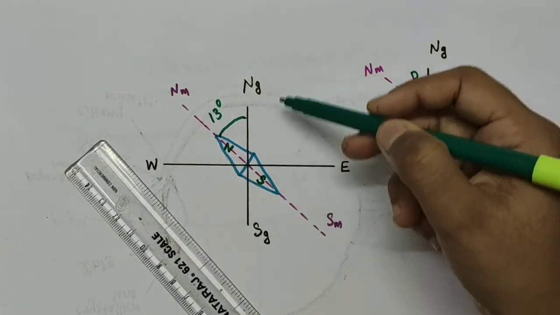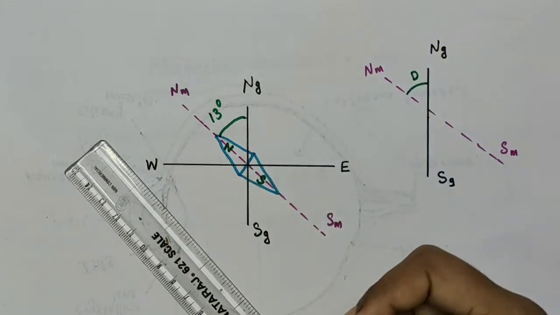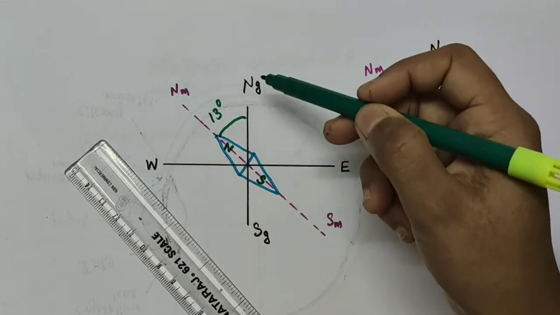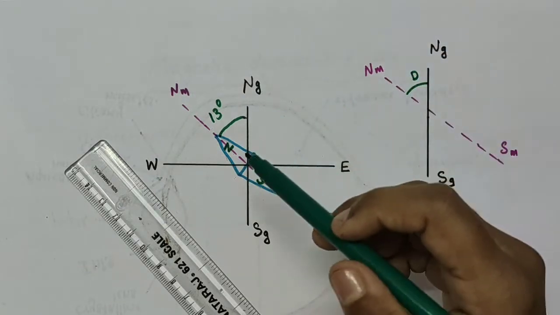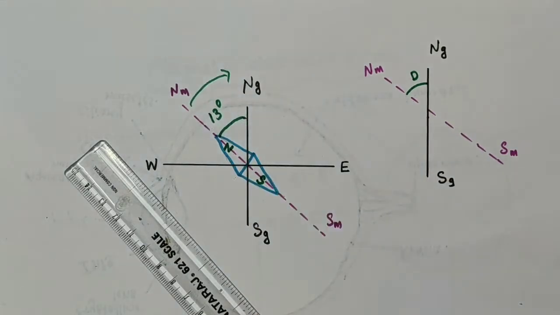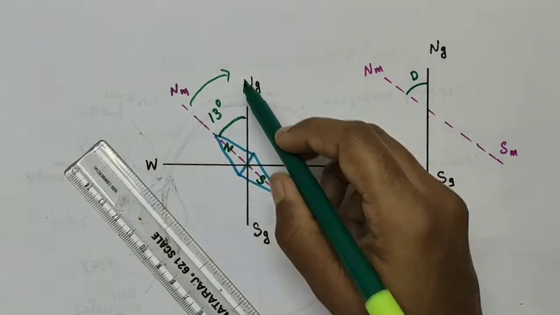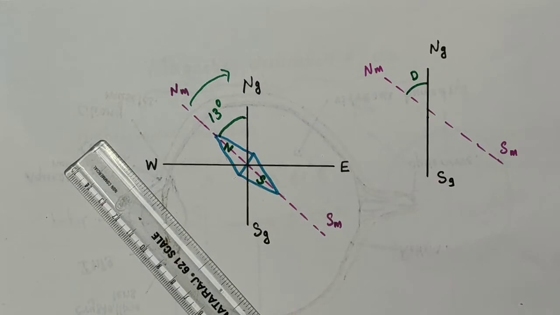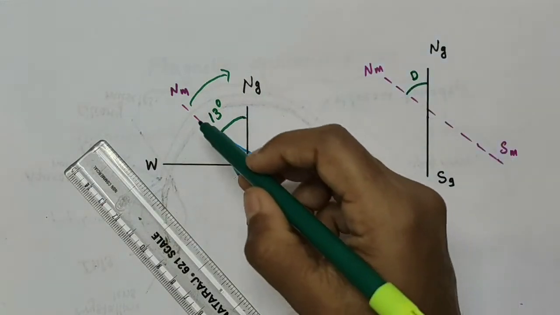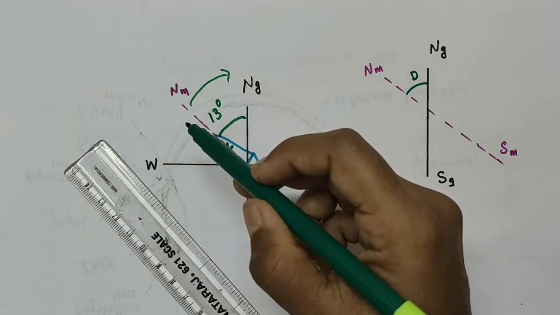We want to go towards the true north. So what should we do here? To go to the true north direction, we should move 13 degree in the opposite direction, that is along this direction. We want to go towards the geographic north, but the magnetic compass needle will not be giving us